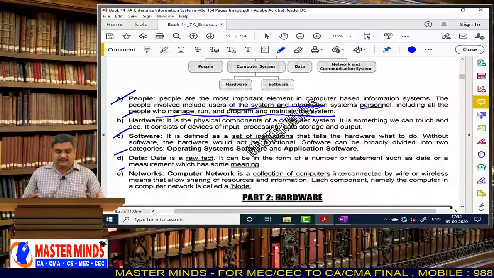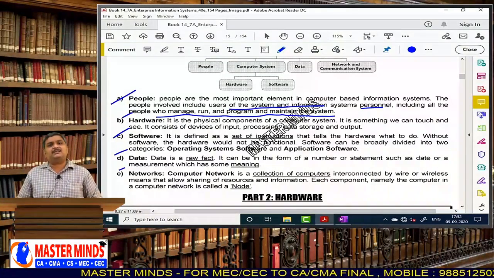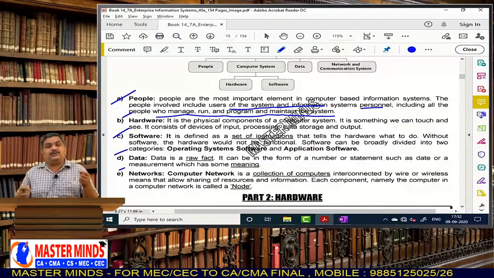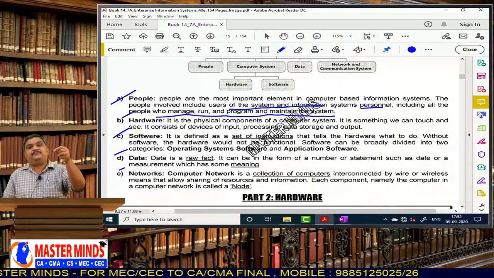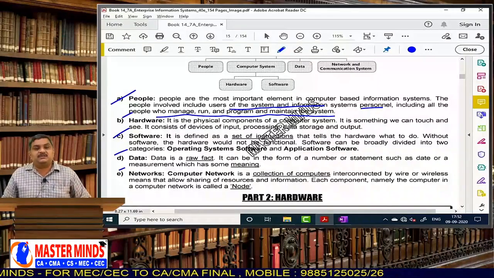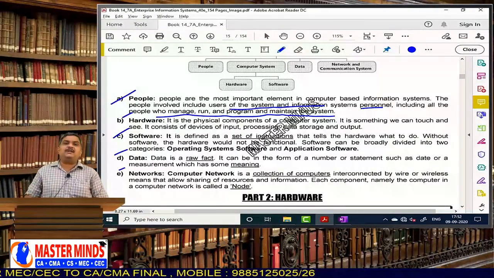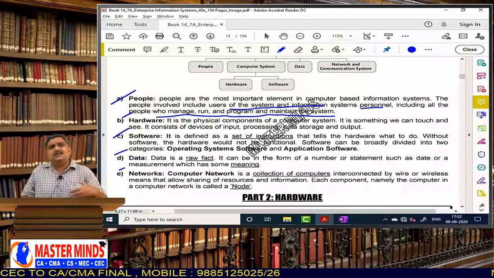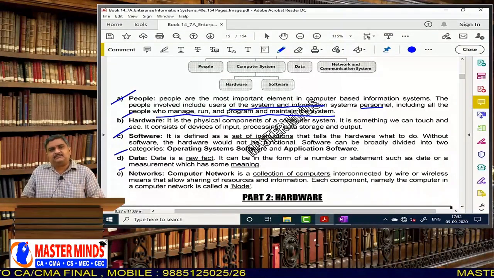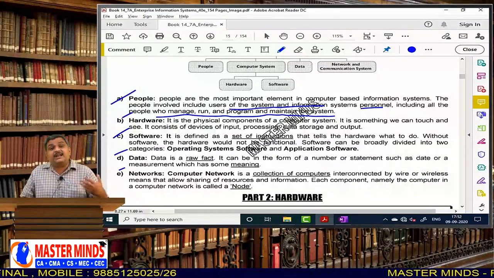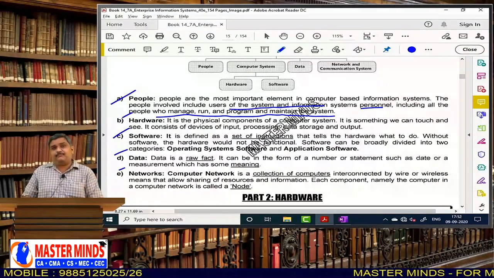And coming to hardware, what does hardware mean? It is the collection of physical components, the tangible components which you can touch and see. So hardware is fundamentally required to set up an information system. Hardware means all the servers, the firewalls, the network gear, the telecom gear. Gear means equipment.